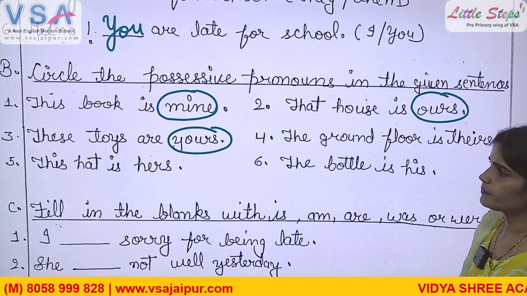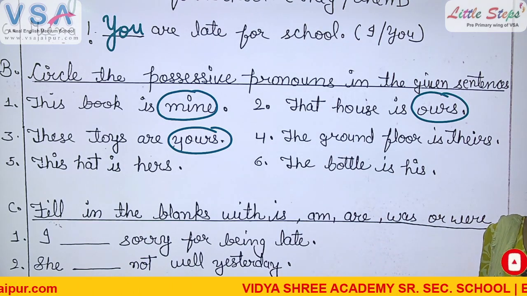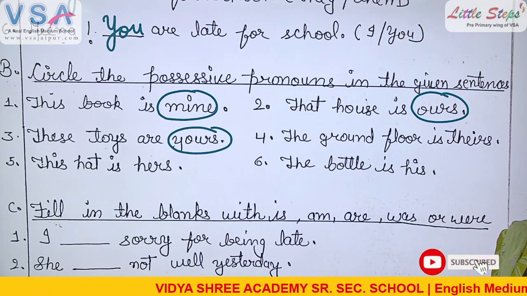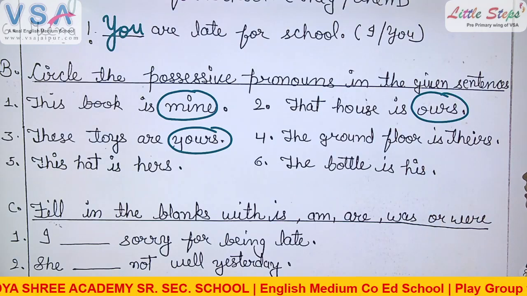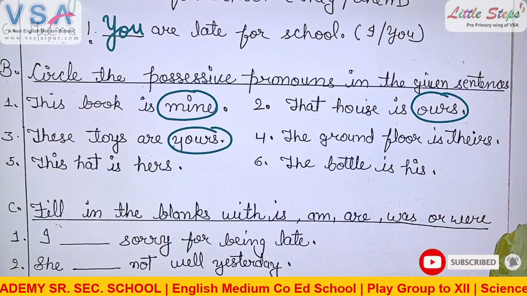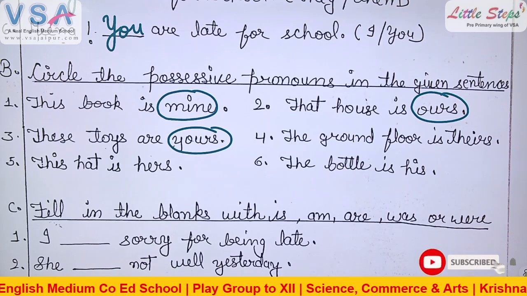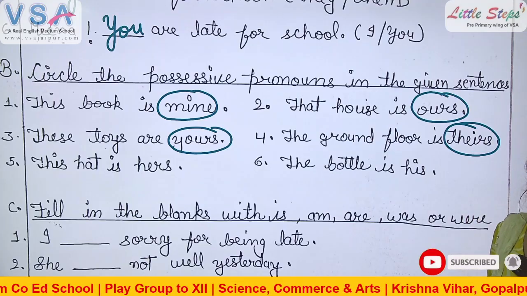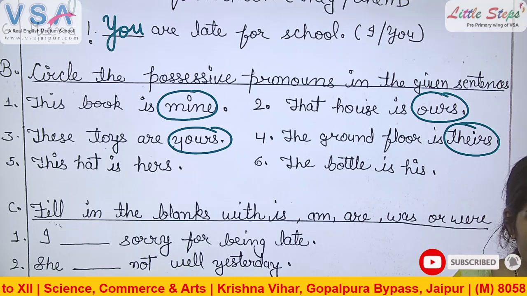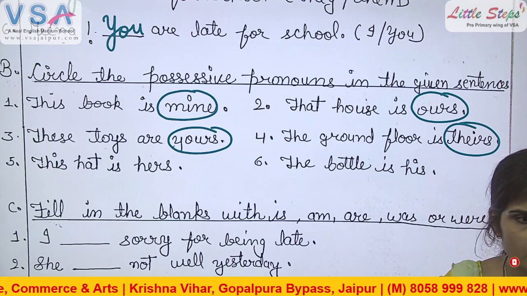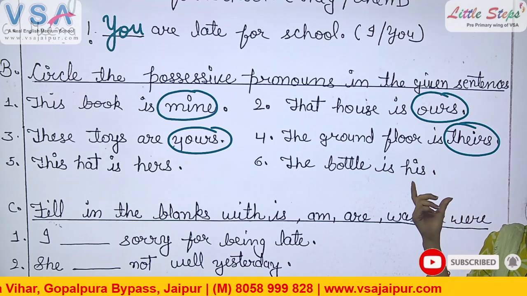Stand up, Mansi. Read number 4 sentence. Yes, Mansi, read, beta. "The ground floor is theirs." Tell me the possessive pronoun. Theirs. It's "theirs," not "there." "There" is an adverb; "theirs" is a pronoun. There is a difference between "there" and "theirs." Circle the word "theirs." This is a possessive pronoun.